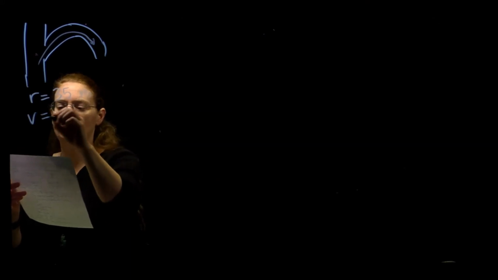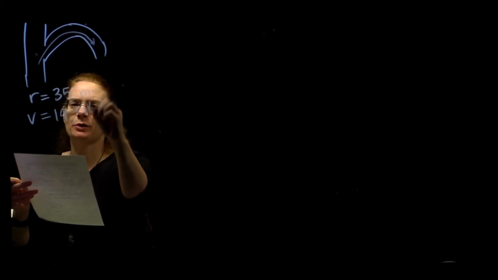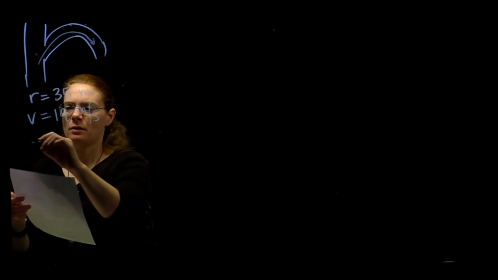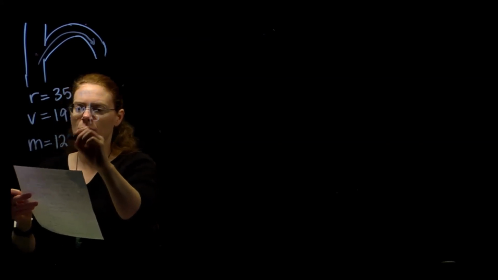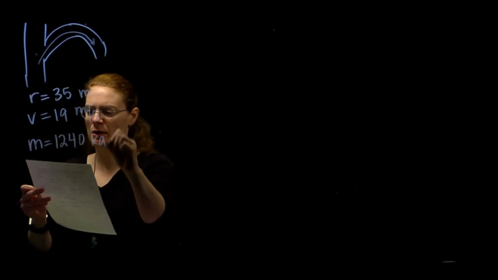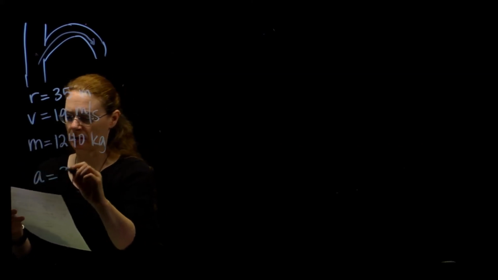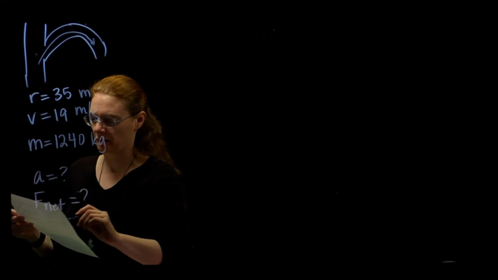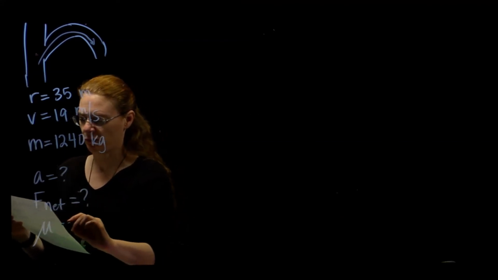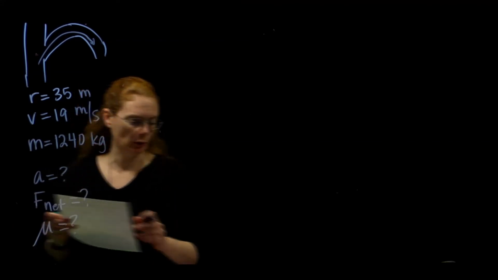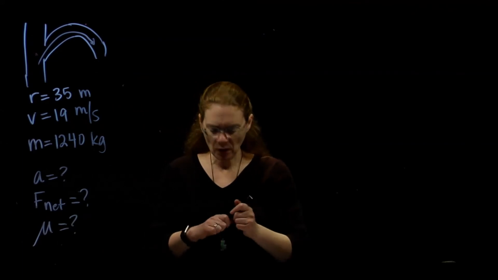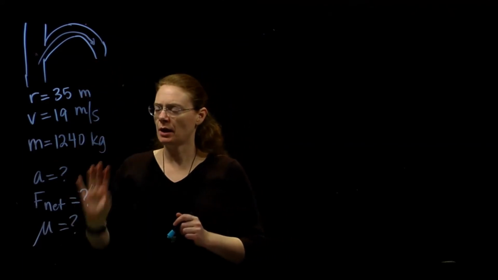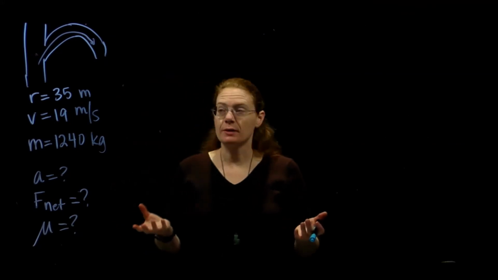Her speed is 19 meters per second. The mass of the car is 1240 kilograms. We want to know the acceleration, the net force on the car, and the minimum coefficient of friction to keep her car on the road and not sliding off. All right, picture, knowns, unknown. The object of interest is the car.